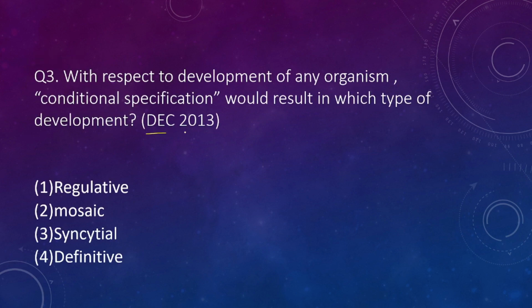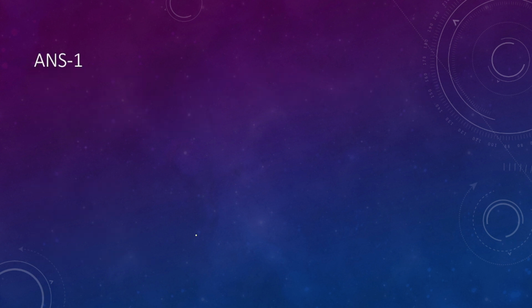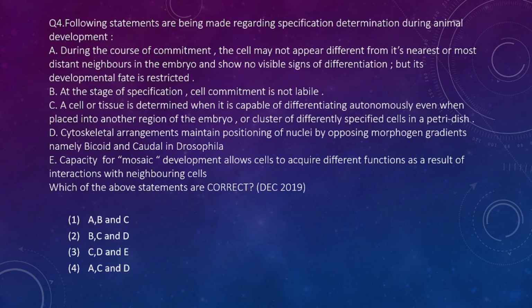Now the question asked in December 2013: with respect to development of any organism, conditional specification would result in which type of development? So for conditional specification, obviously it would be regulative, not mosaic, not syncytial, not definitive. It was a direct question, and answer number 1 is correct.